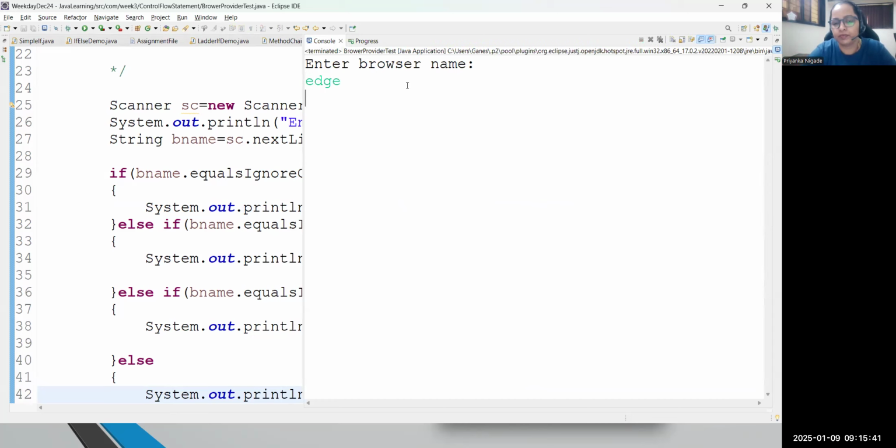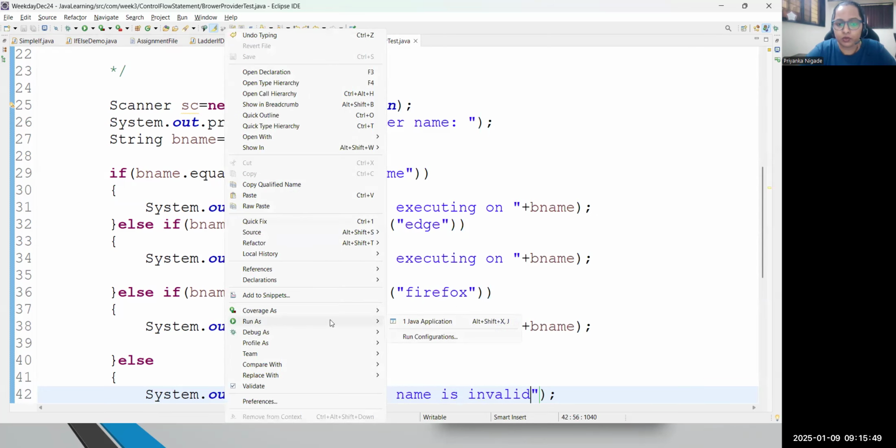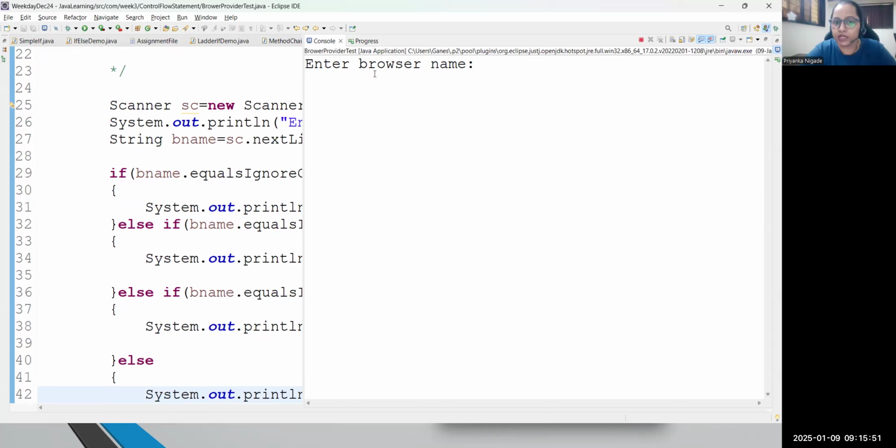Suppose I'm writing age. It will match the age condition and you will get a message, test is executing on age. Okay, please have a look. Suppose the user has entered all the letters in capital, E, D, G, E, right? Still, guys, we have applied the method equalsIgnoreCase. So it will just match the content and case will be ignored. So if you run this code, still you are getting the same message. Test is executing on age.